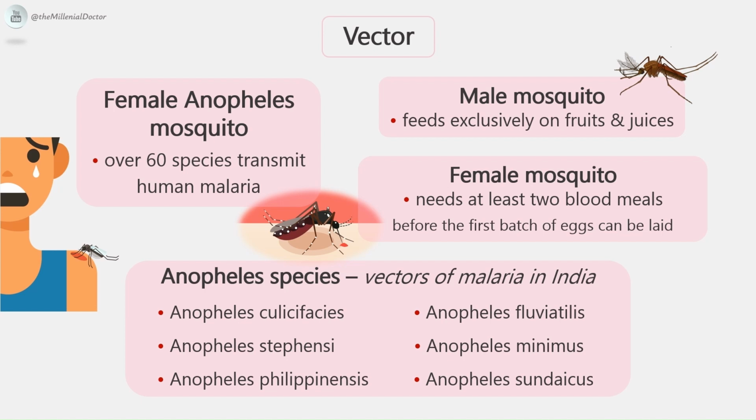Out of 45 species of Anopheles mosquito in India, only few are regarded as the vectors of malaria. These are Anopheles culicifacies, Anopheles fluviatilis, Anopheles stephensi, Anopheles minimus, Anopheles philippinensis, and Anopheles sundaicus.